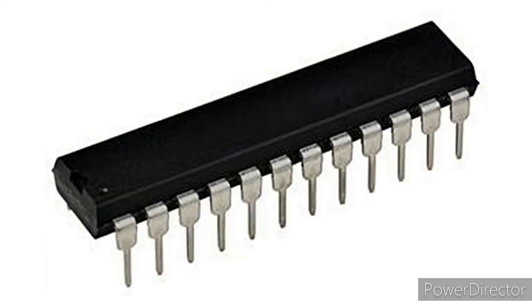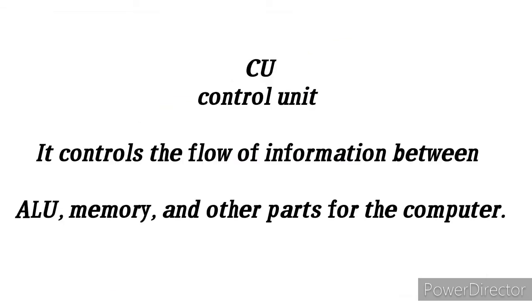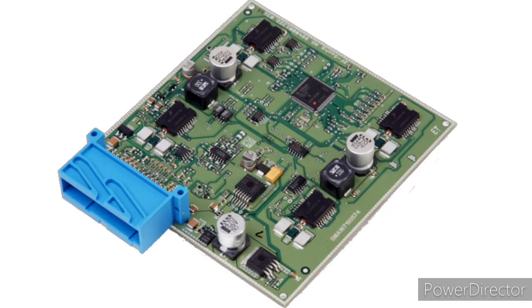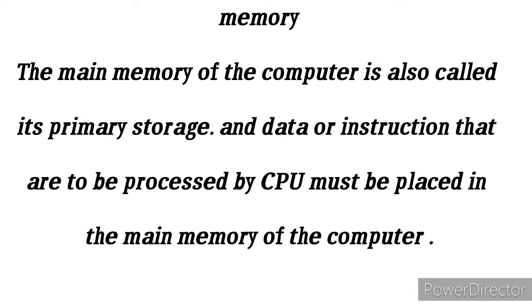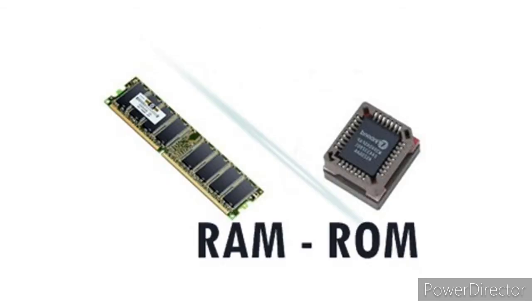This is ALU. CPU, Control Unit. It controls the flow of information between ALU, memory and other parts of the computer. Look at this. Memory. The main memory of the computer is also called its primary storage, and data or instructions that are to be processed by the CPU must be placed in the main memory of the computer. RAM and ROM.